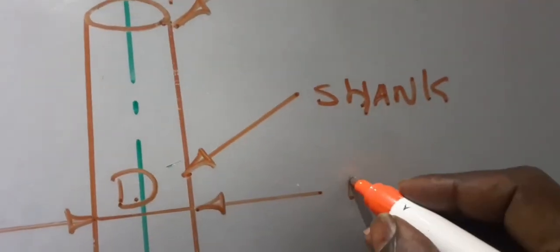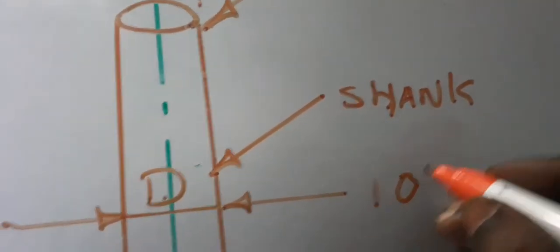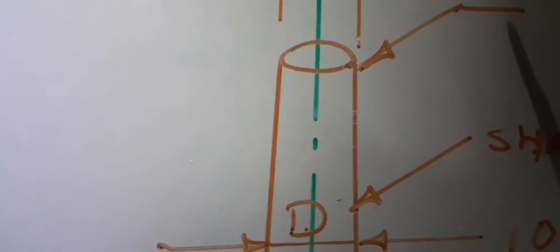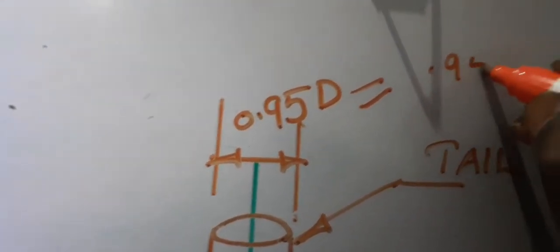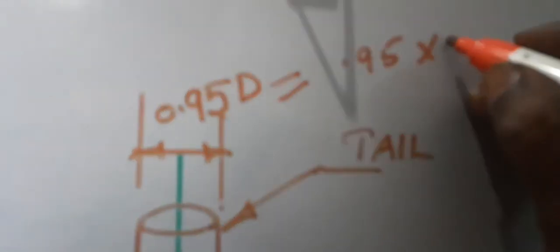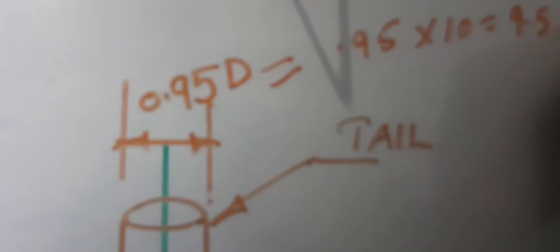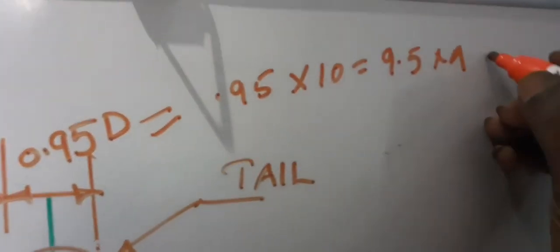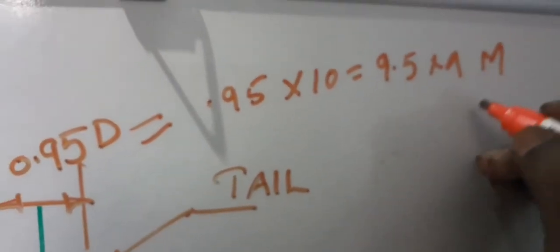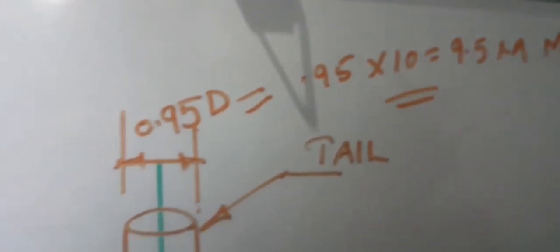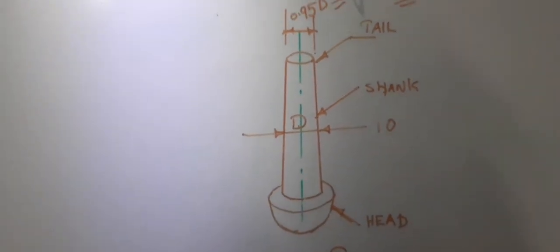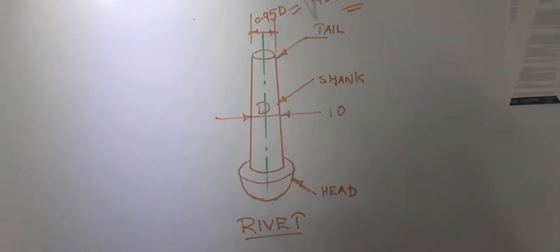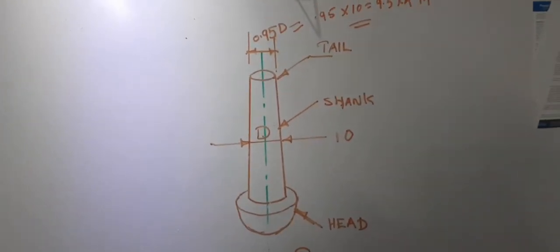Then the tail diameter is 0.95 times 10, that is 9.5 millimeter. So, these are the parts of our rivet.